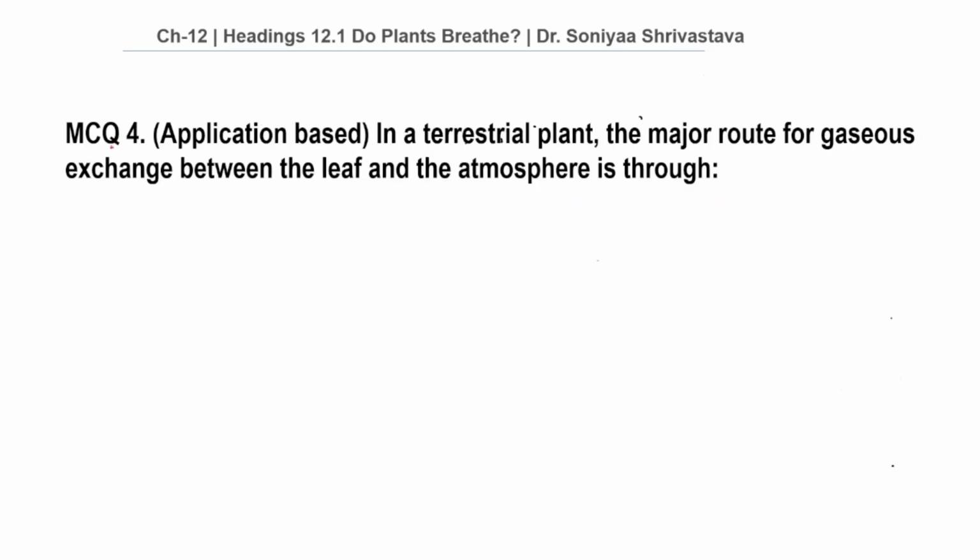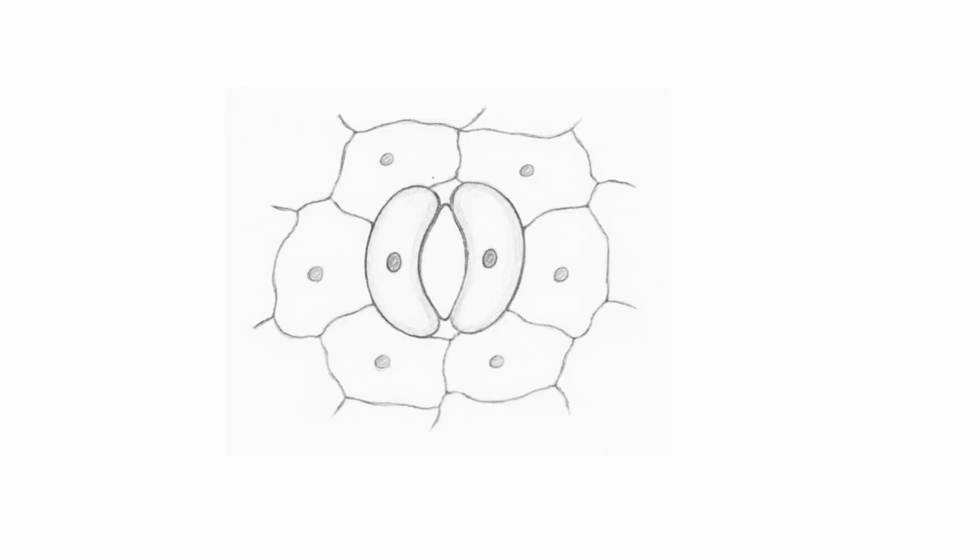Let us see MCQ number 4. This is application based. In a terrestrial plant, the major route for gaseous exchange between the leaf and the atmosphere is through. So student, let's see the diagram first. Student, this is the structure of stomata. This is the stomatal pore, which is surrounded by bean-shaped guard cells.